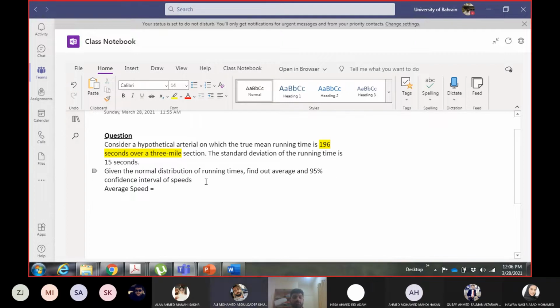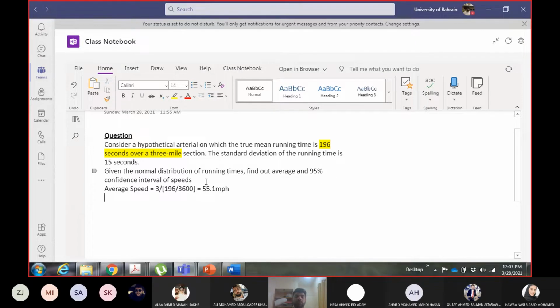Distance is already given in miles, so I'll take it as it is. Time is given in seconds, so I need to convert it to hours, so that I have the speed in miles per hour. So 196 upon 3600 gives 55.1 miles per hour.